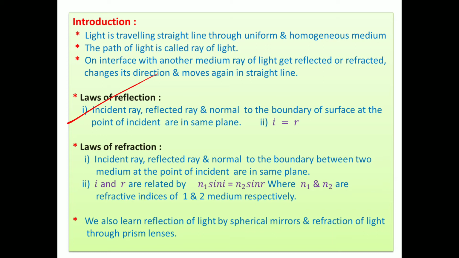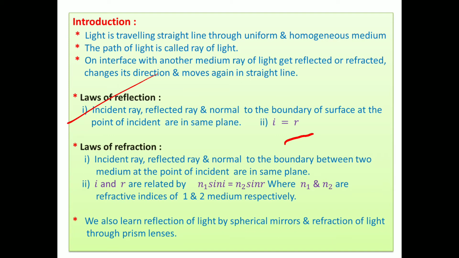And third law, actually also known as the second law: the angle of incidence, meaning the angle between the incident ray and normal, is equal to the angle of reflection, meaning the angle between the reflected ray and normal, that is, i equals r.